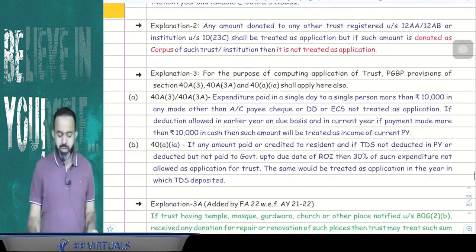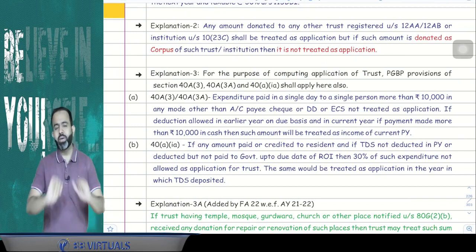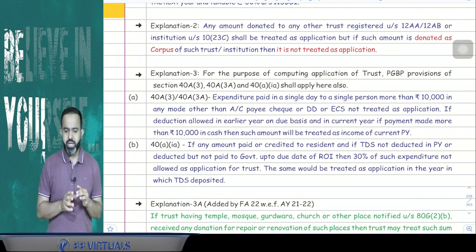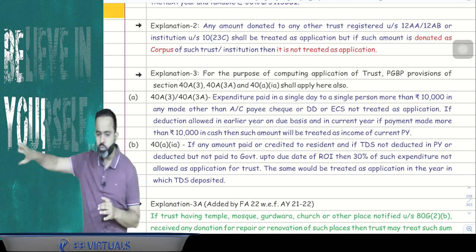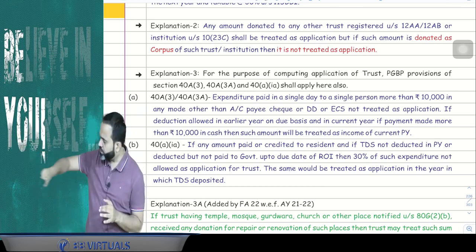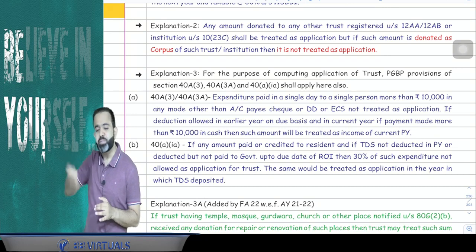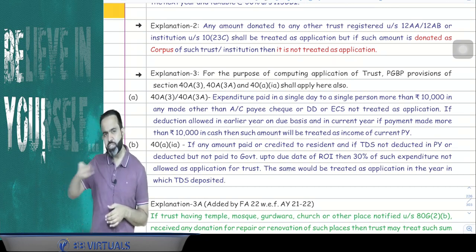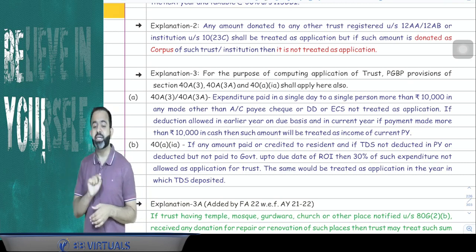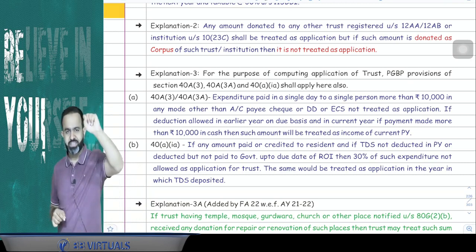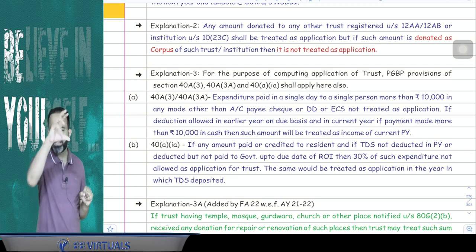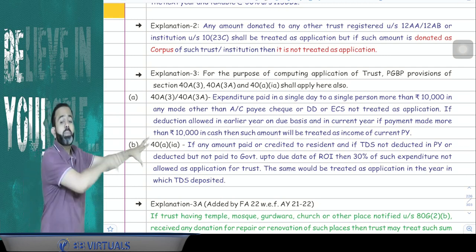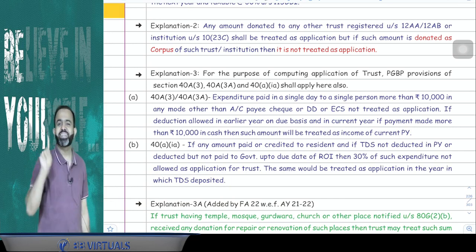Yes. Now next part is related to explanation number 2. Explanation number 2 says that suppose if there is any trust and one trust is giving donation to another trust, then whatever donation is given to another trust, will that be treated as application or not? Answer is yes. If trust gives the donation to another trust, then it will be treated as application. But guys, there is one exception, and that exception says that suppose one trust has given the donation to another trust as a corpus donation, then it will not be treated as application.